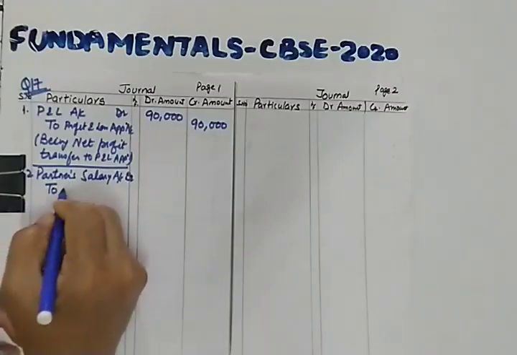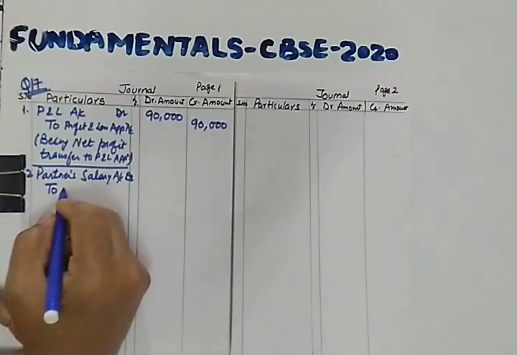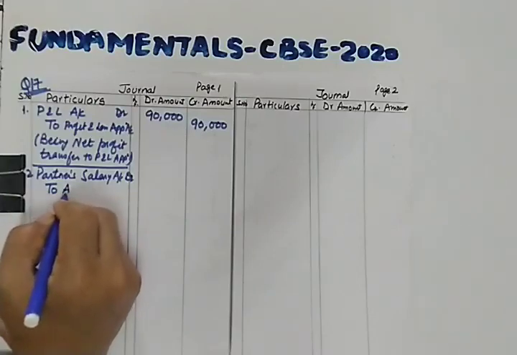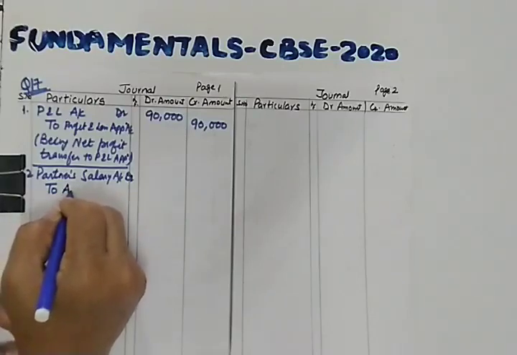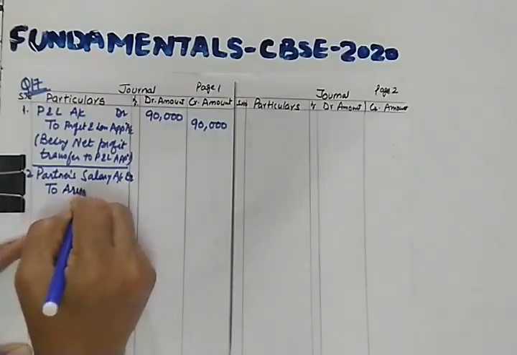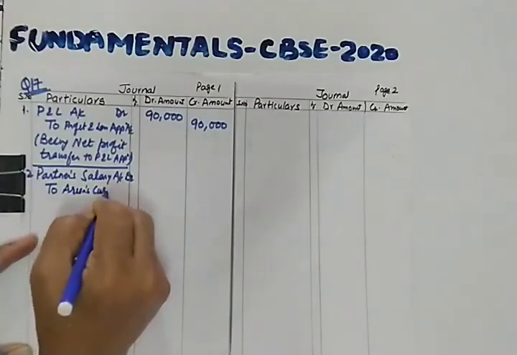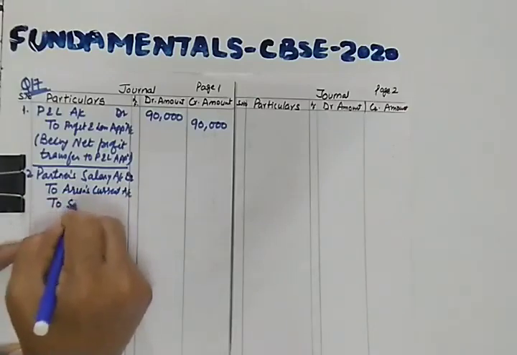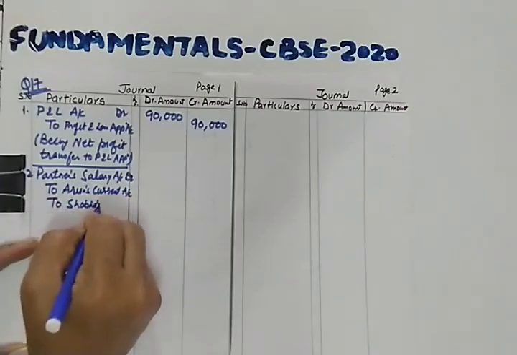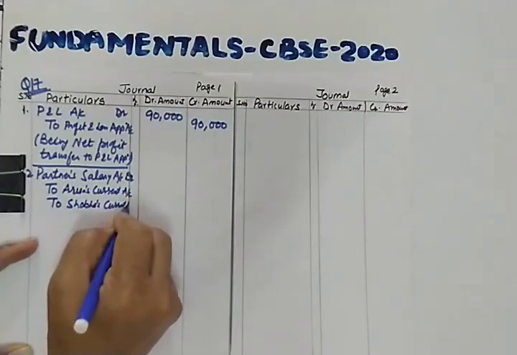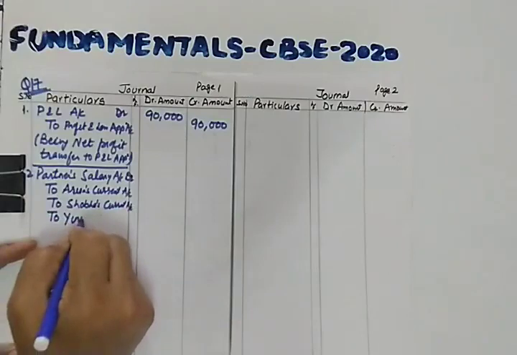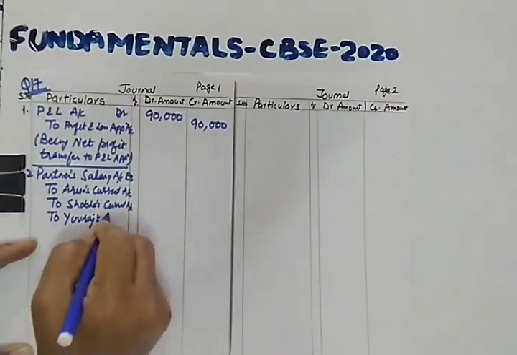to, yes, this is a critical point. Now you will be using their current accounts. It will not be transferred directly to their capital account because they are maintaining fixed capital accounts. Arun's current account, likewise the second partner is Shobha's current account, then last is Yuvraj's current account.